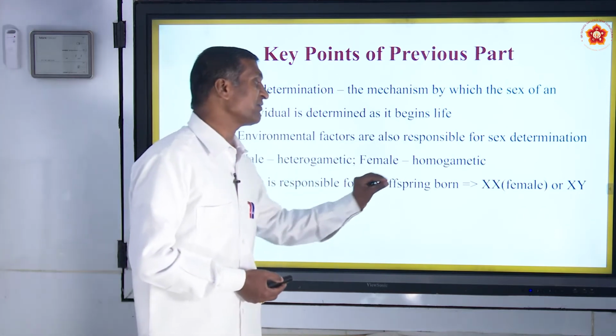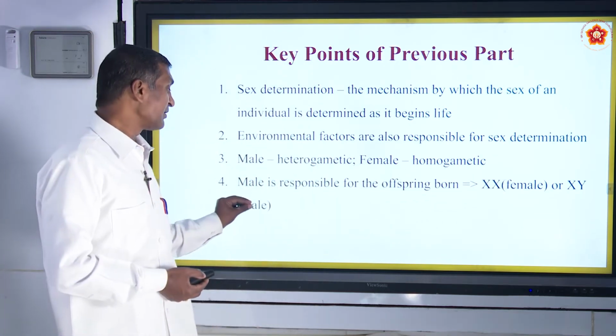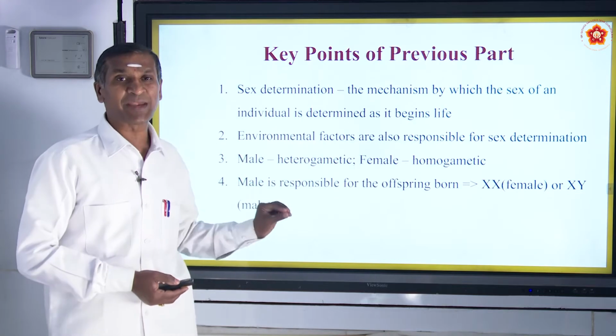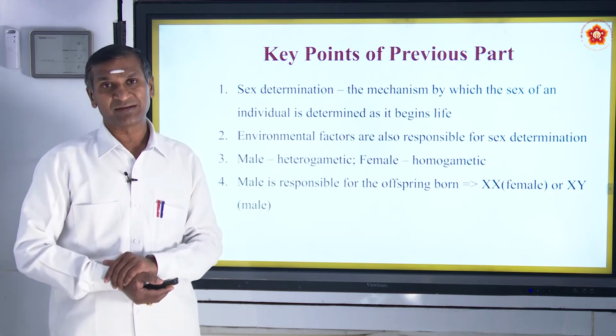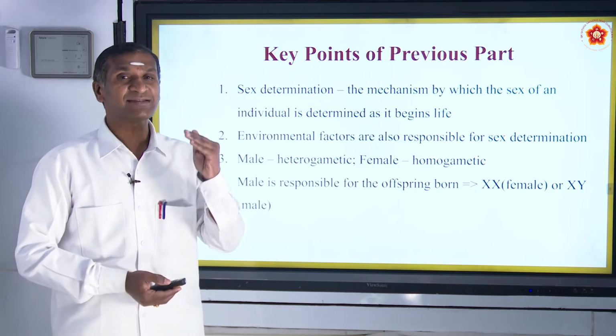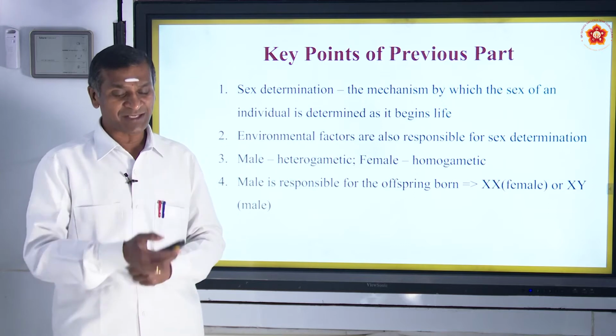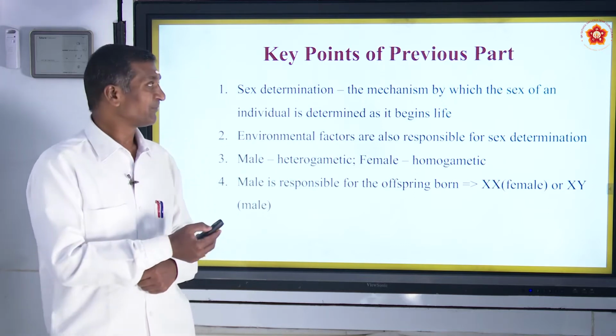If the zygote is XY, then a boy baby, or male, is born. This is how we understood the sex determination mechanism in human beings in our previous class.